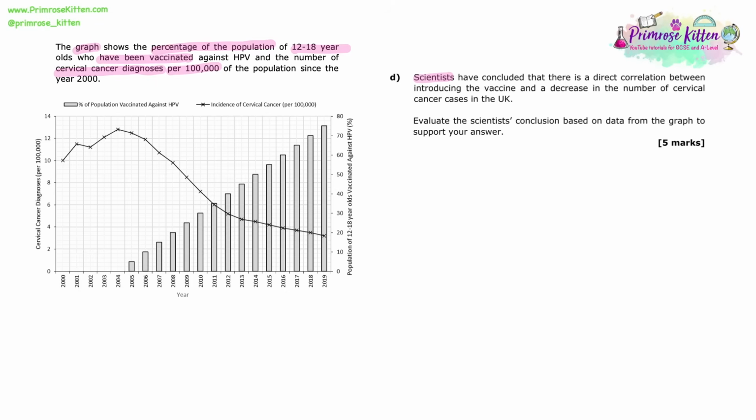Scientists have concluded that there is a direct correlation between introducing the vaccine and a decrease in the number of cervical cancer cases in the UK. Evaluate the scientists' conclusion, using data from the graph to support your answer. So this is an evaluate question. Okay, so we're basically asking, does the graph and the data in the graph support their conclusion that it's the vaccine that's led to the decrease in the number of cervical cancer cases in the UK?